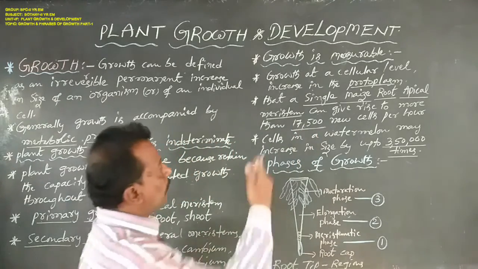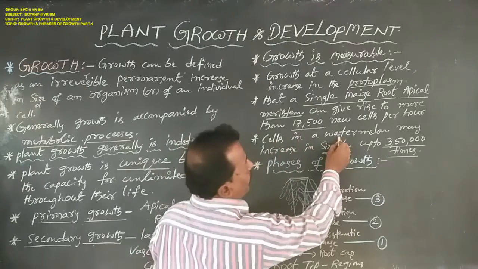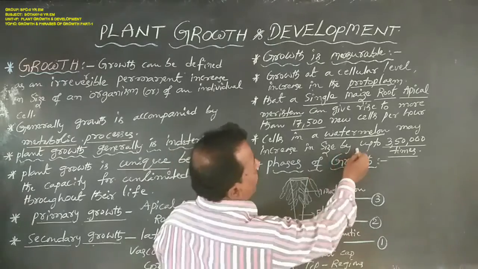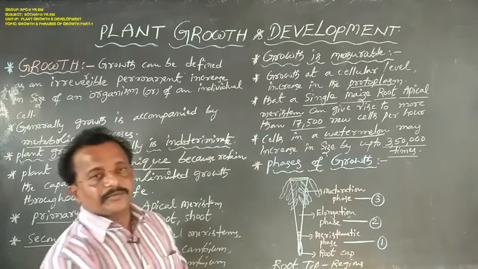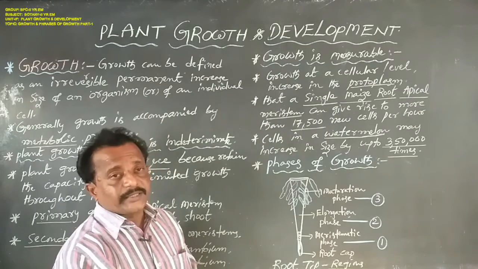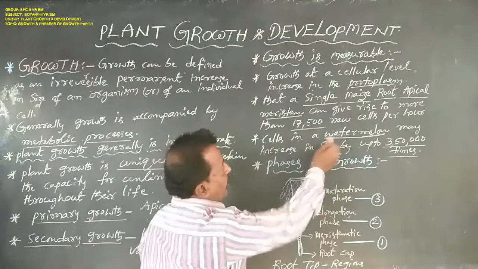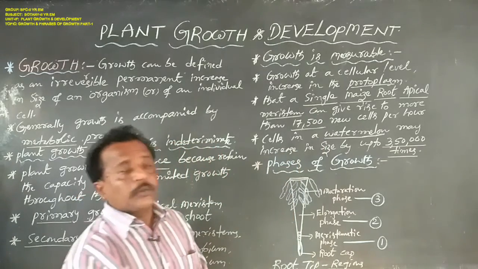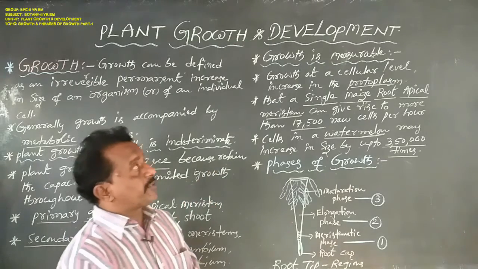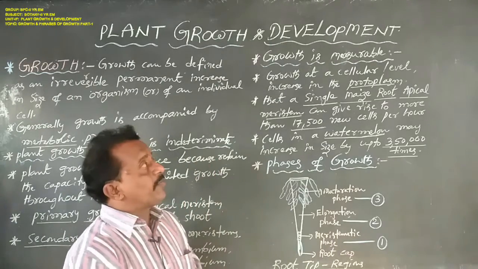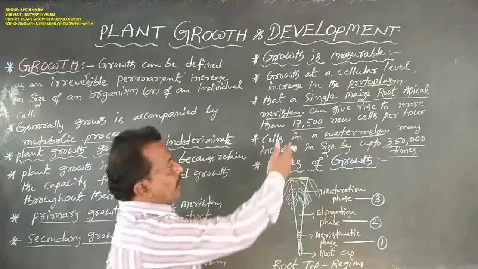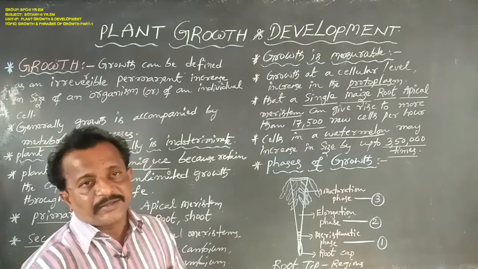Another example: cells in a watermelon may increase in size by up to 3,50,000 times. This shows that growth is measurable. So we have given the examples of a single maize root apical meristem and cells in a watermelon.